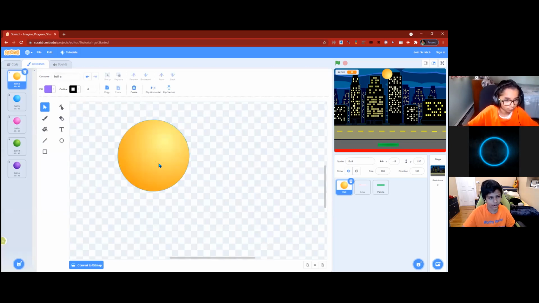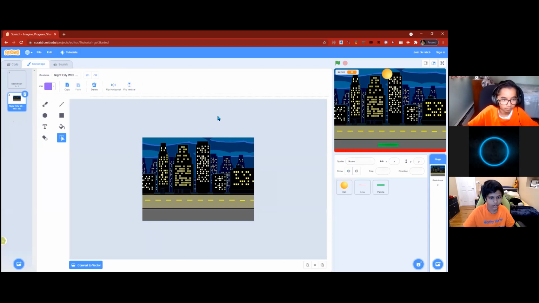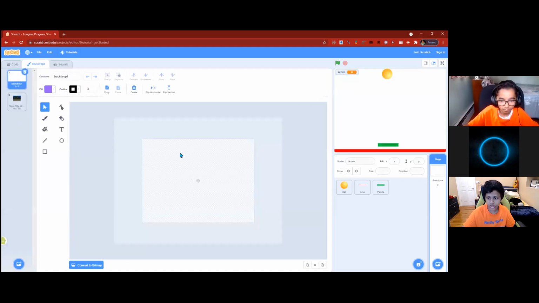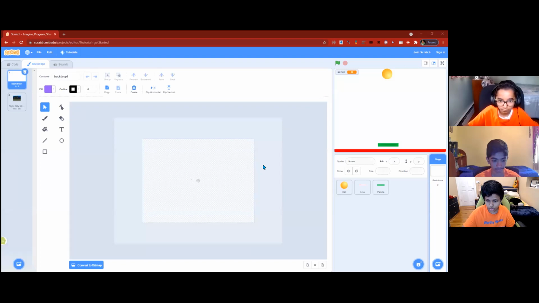But I want to do my background. And the way I do that, on the right hand side where it says backdrops, you click on that. And then you're left with two backdrops, the ones we have. We have Night City with the street, the one we're on right now. And we have this plain, simple white one.